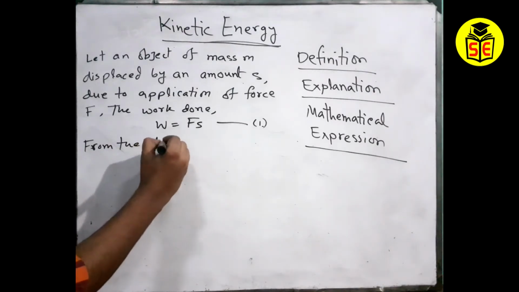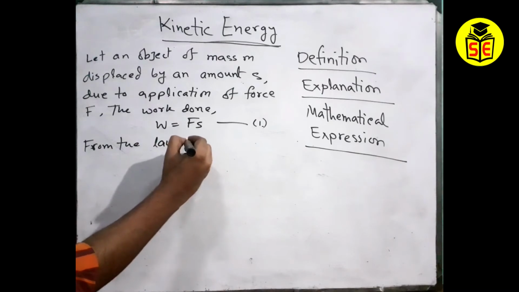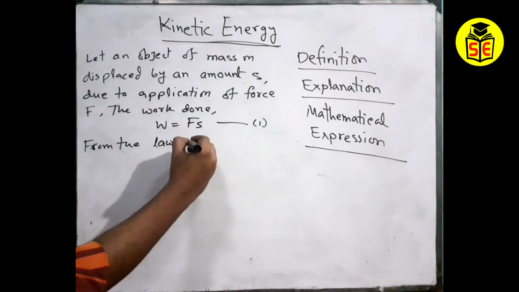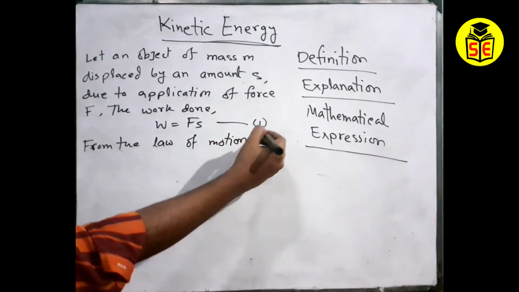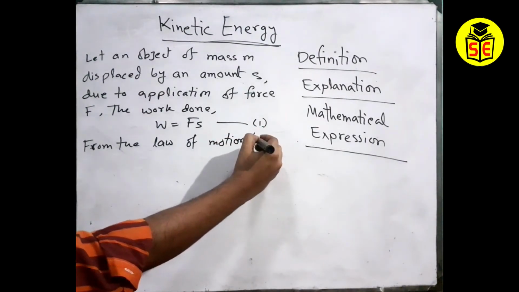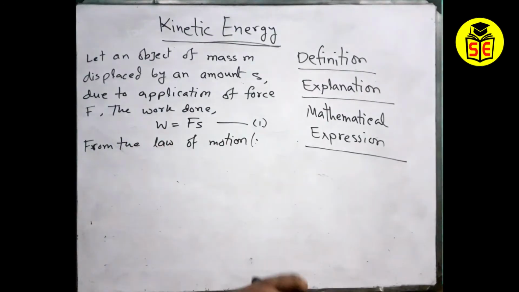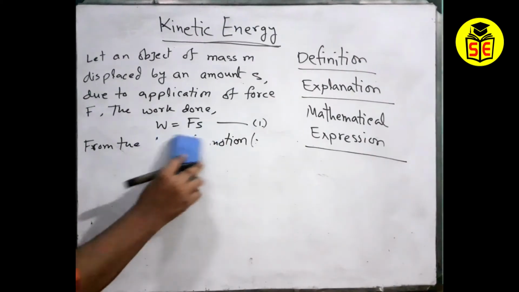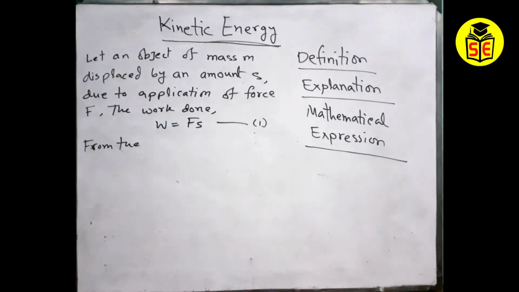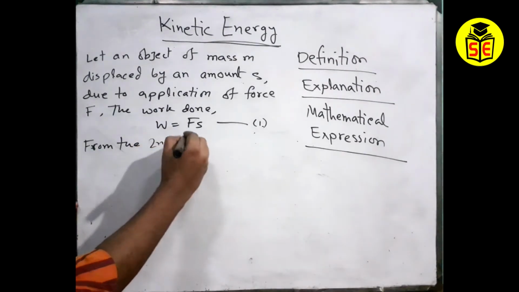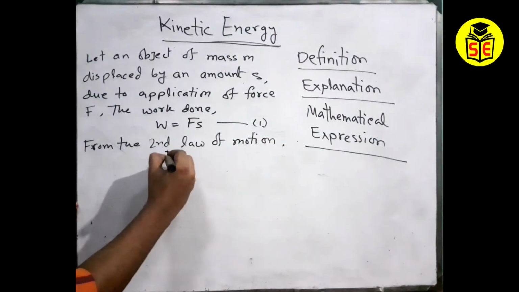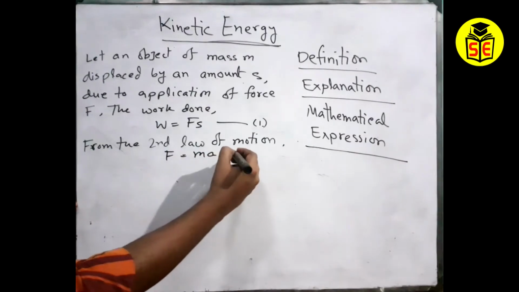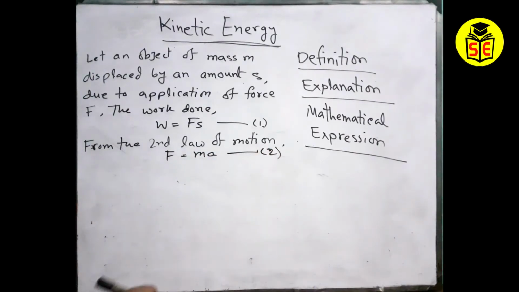So let's move on. From Newton's second law of motion, which we got in the fourth chapter, F equals ma.